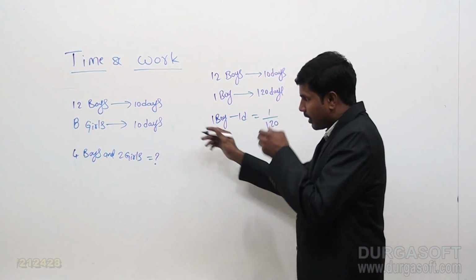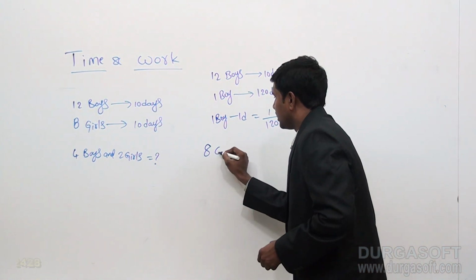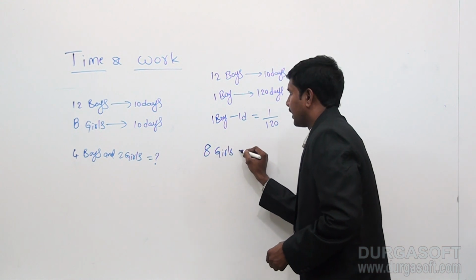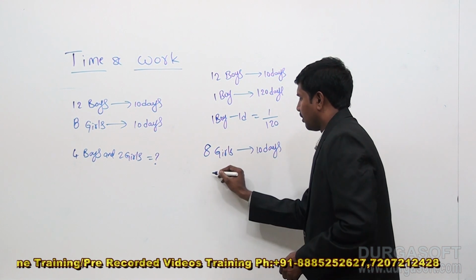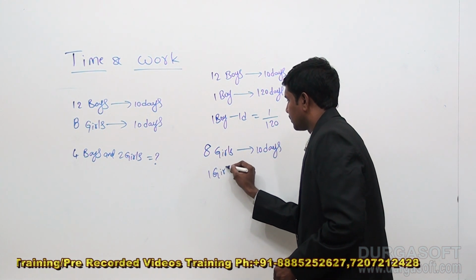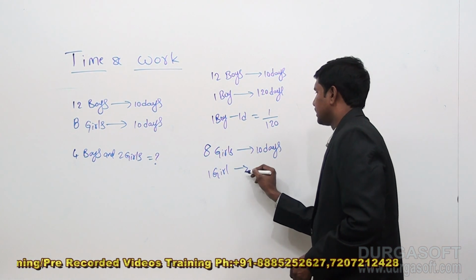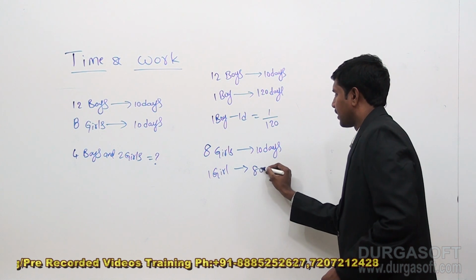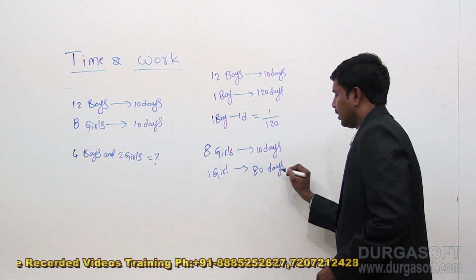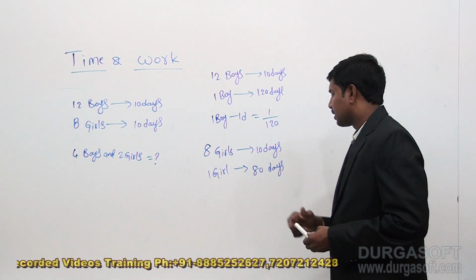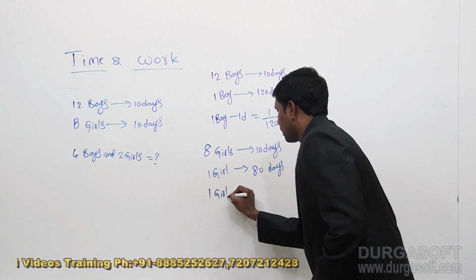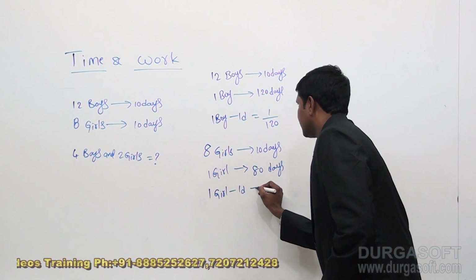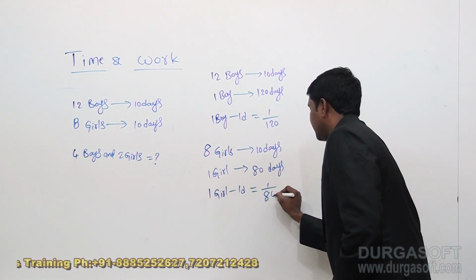Now in the same way, 8 girls can complete a work in 10 days. Now for one girl, it is 8 into 10, 80 days. So a girl can complete a work in 80 days. That means 1 day work of a girl is equal to 1 by 80.